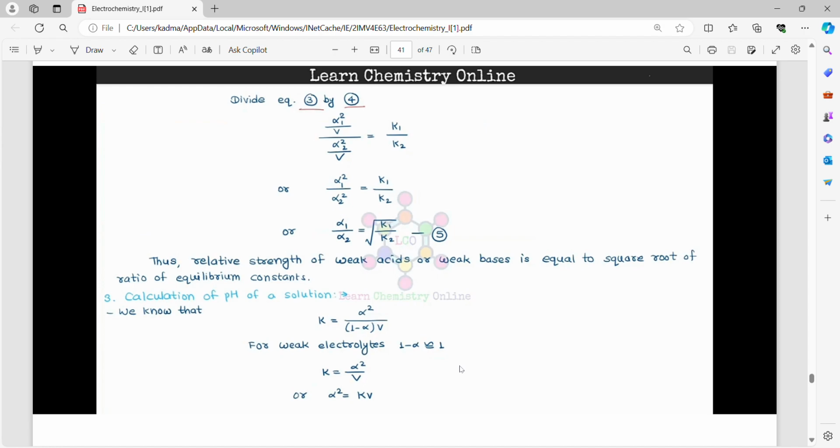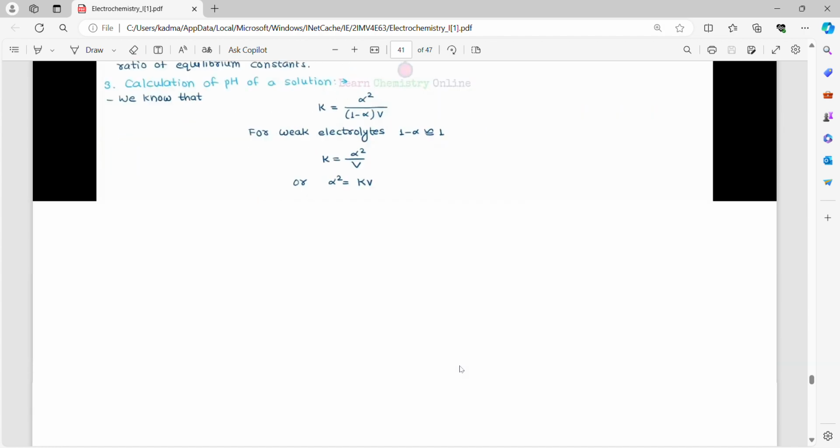We know that K is equal to alpha square by (1 minus alpha) V. For weak electrolytes, 1 minus alpha is almost equal to 1. K is equal to alpha square by V, or alpha square is equal to KV. Alpha is equal to root KV.